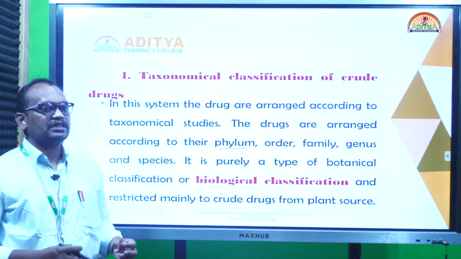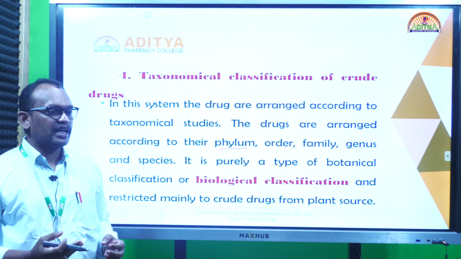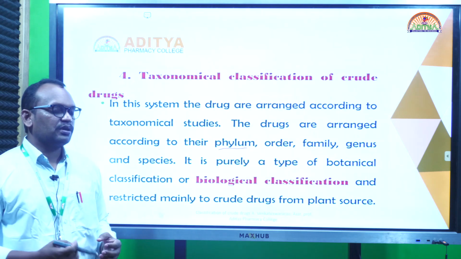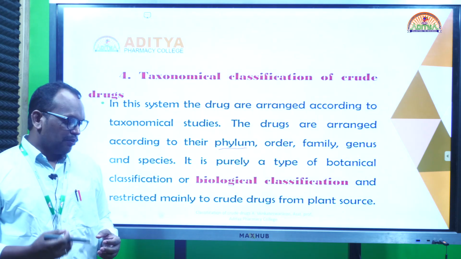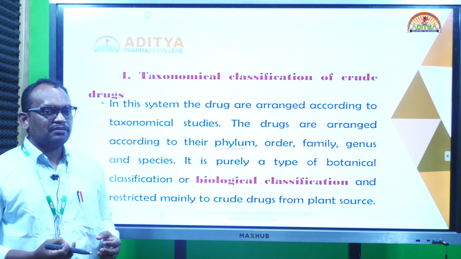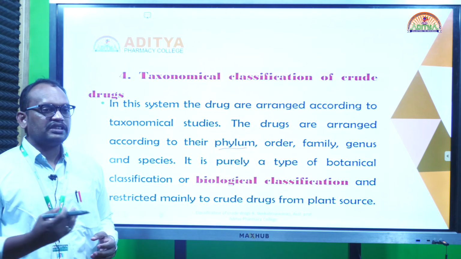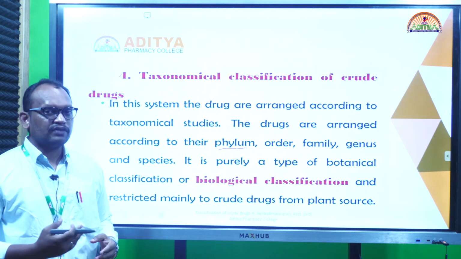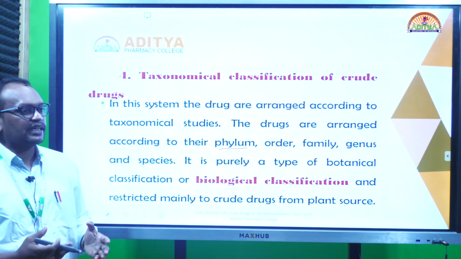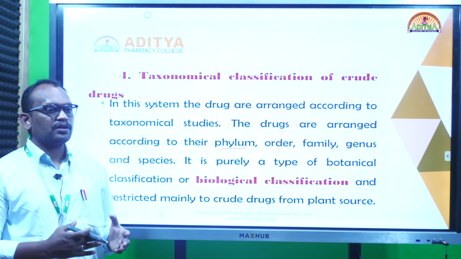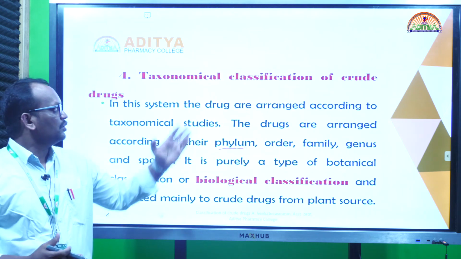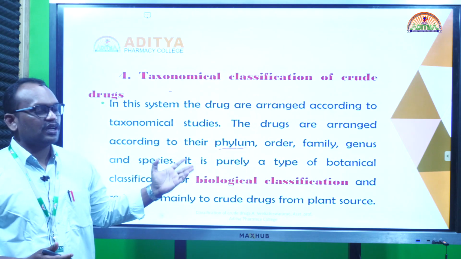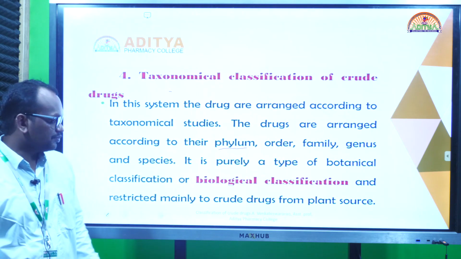Taxonomy means that based on specific floral characters, that is flower characters, plants are classified, and animals are also classified. Suppose they are milk-giving animals or animals containing milk glands, they are classified as mammals. If it has a vertebral column, it is a vertebrate. If it doesn't have a vertebral column, it is called an invertebrate. So based on particular characters, according to the evolution order, they are classified in the taxonomical order into animals and plants. By this classification we also classify the crude drugs.